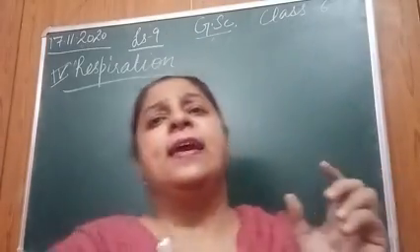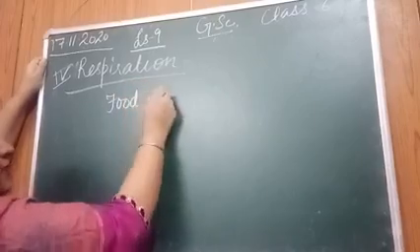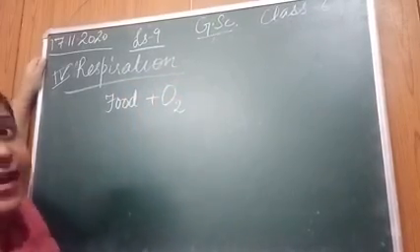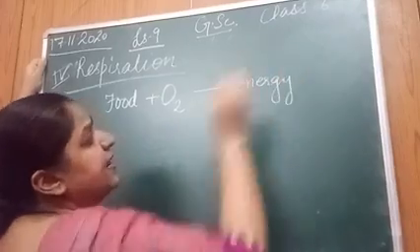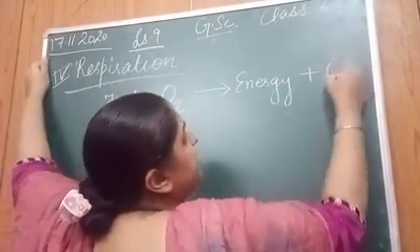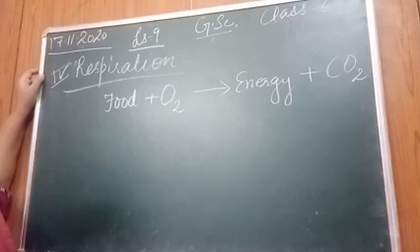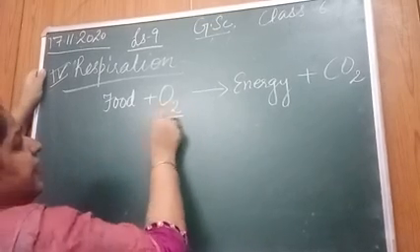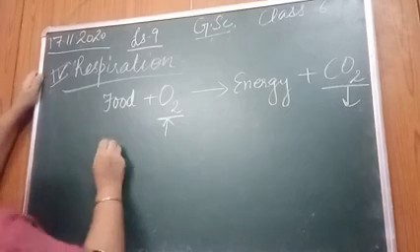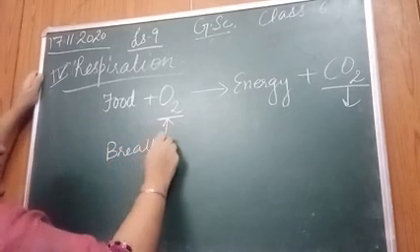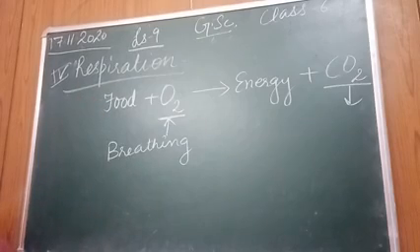एक सिंपल सी इक्वेशनल फॉर्म में बताती हूँ क्या होती है रेस्पिरेशन. It is food that you eat plus oxygen that you take in. As a result, energy is released that is used up by your body. Along with energy, carbon dioxide is also released. This is respiration. Right? इसमें ये जो taking in of oxygen and giving out of carbon dioxide, it is known as breathing. Breathing is one of the processes that is involved in respiration.